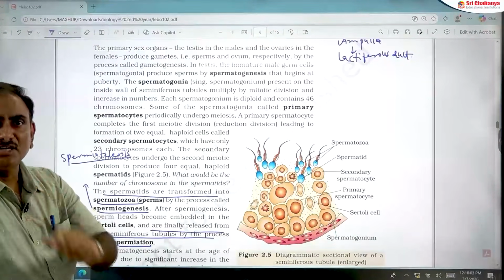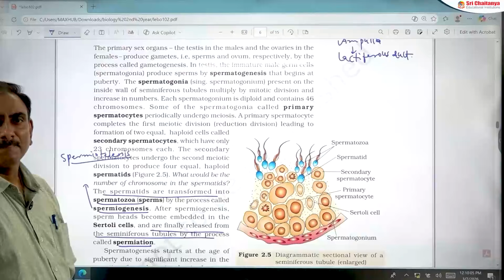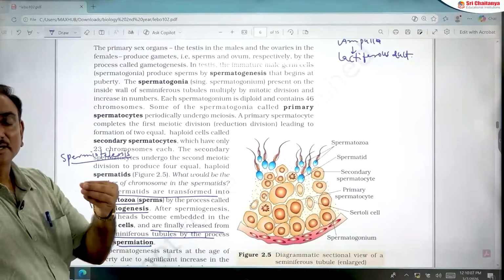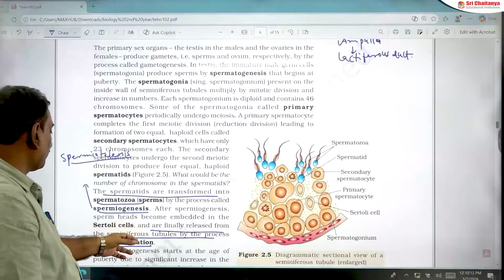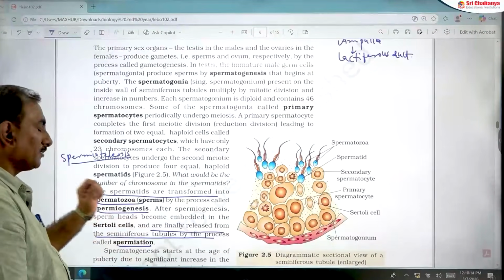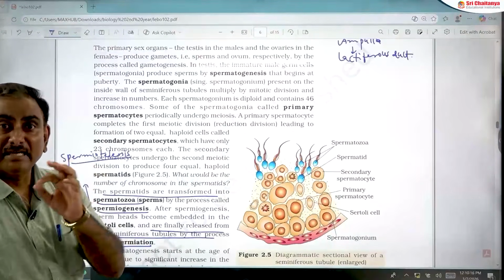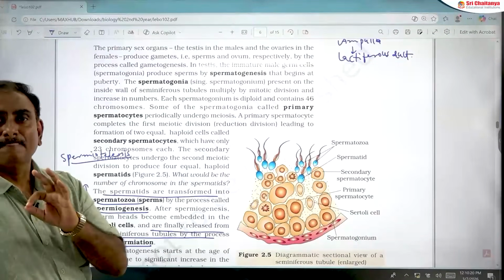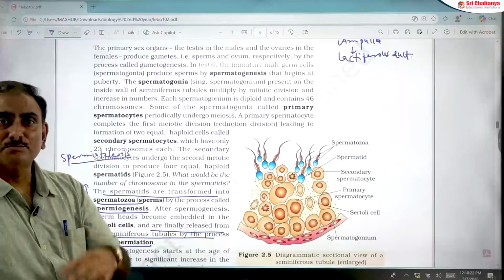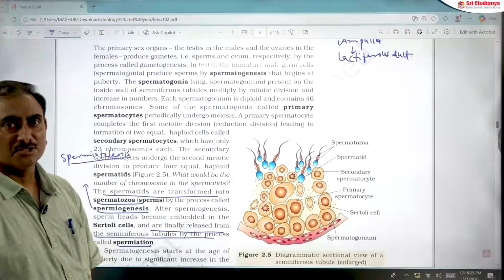So there are two definitions for spermiation. The process of release of sperms from seminiferous tubules is called spermiation. The process of detachment of sperms from Sertoli cells and their release into seminiferous tubules is also called spermiation.